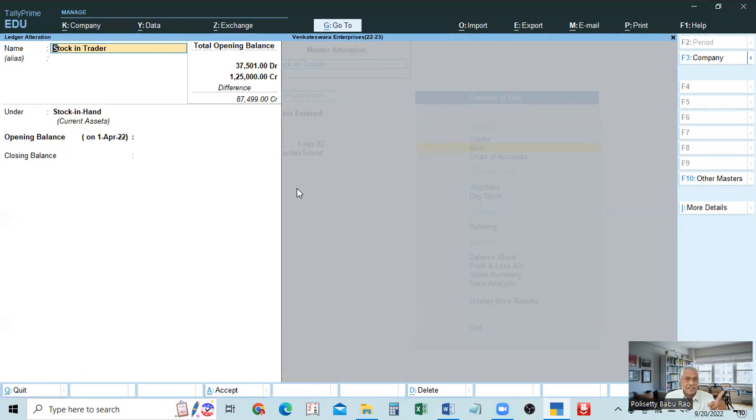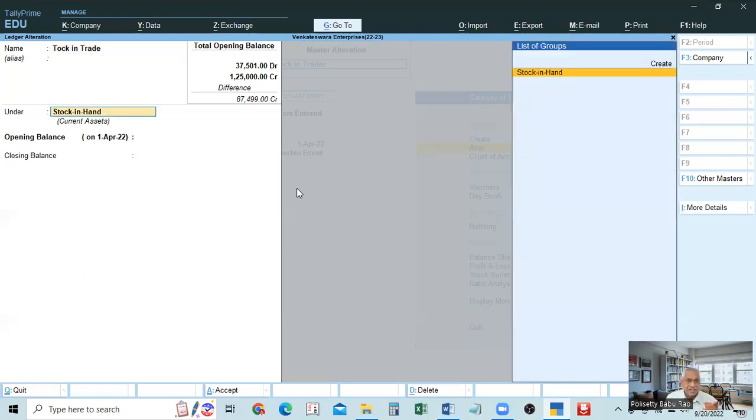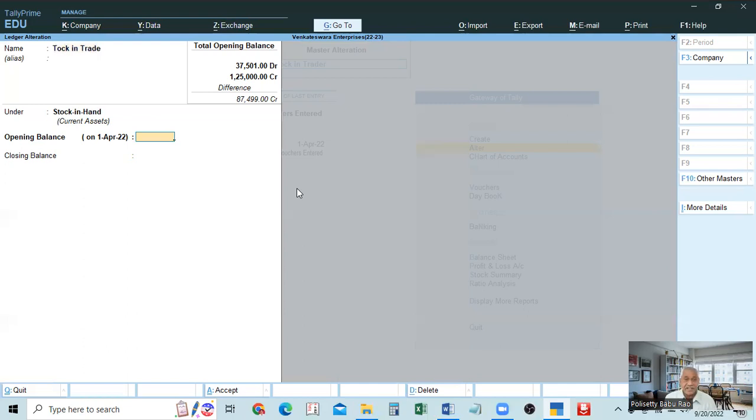Now we will take stock in trade. Sorry, it is stock in hand, not trade. If you go there, it comes under stock in hand, current assets is shown. Here, now we have to show the balances. At the beginning of the year, we will know the opening balance. At the end of the year, we will know both opening and closing balances, isn't it? So here, we'll go to the end of the year.